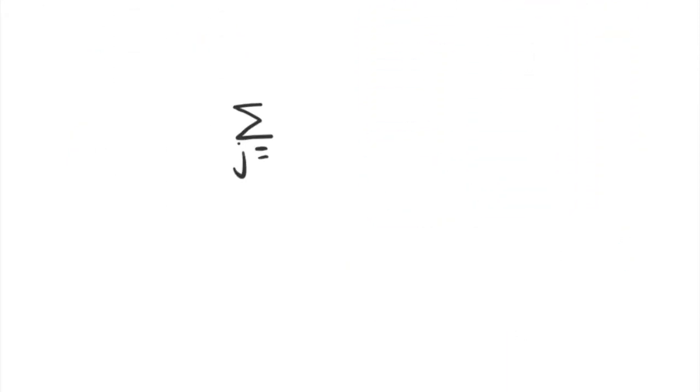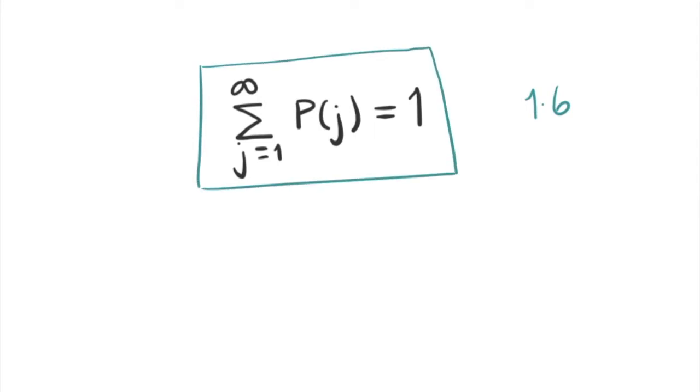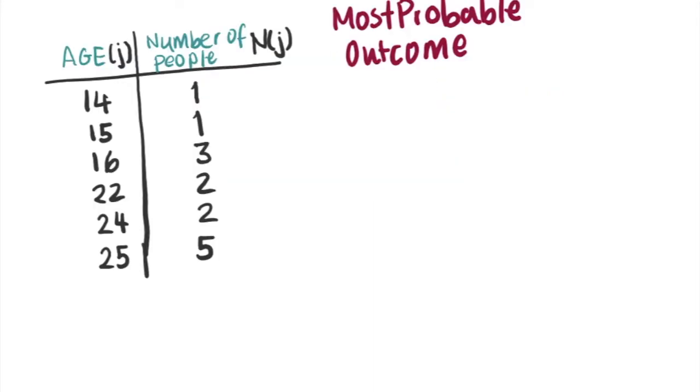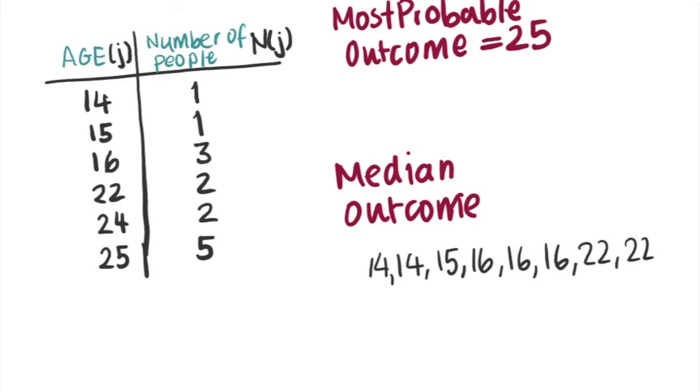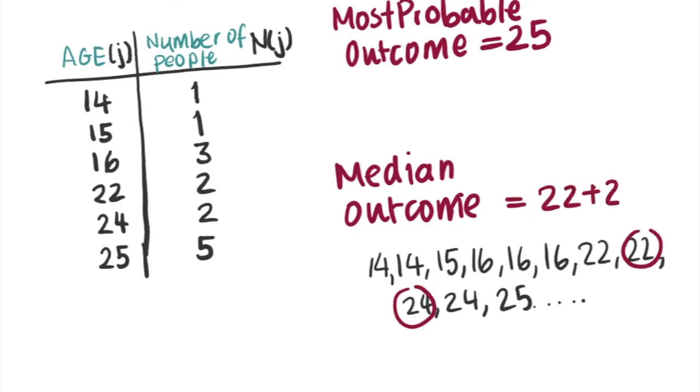The total probability is always 1 because you're certain to get some age. So this can be expressed like this. The most probable outcome is the outcome that occurs the most. So here it would be age 25. The median outcome lies exactly in the middle of the outcomes when the outcomes are written in ascending order, or the outcome such that the probability of getting a larger result is the same as the probability of getting a smaller result. So in this case it would be age 23.